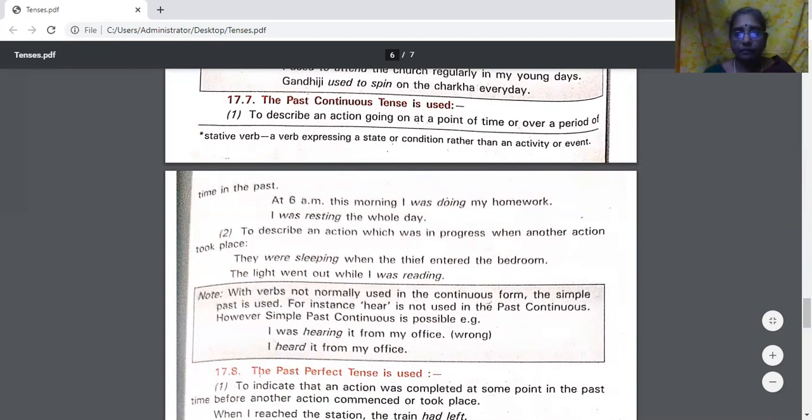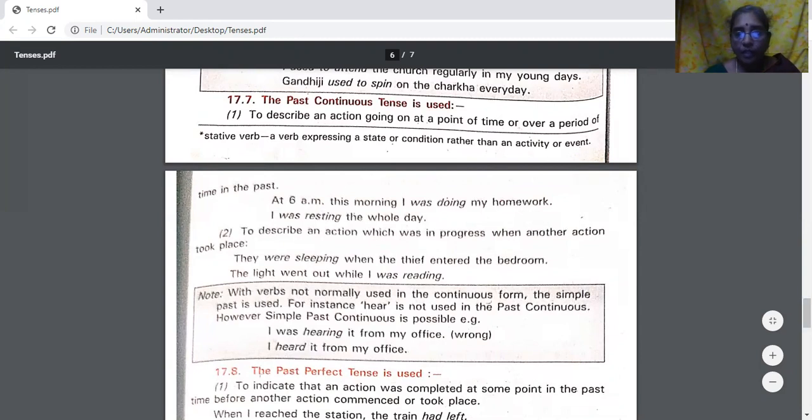I was resting the whole day. To describe an action which was in progress when another action took place. Two actions are taking place. When they were sleeping, when the thief entered the bedroom. What were they doing? They were sleeping. When the thief entered the bedroom, two actions are there. What was the action in progress? Sleeping. The light went out while I was reading. Two actions: the light went out, I was reading.